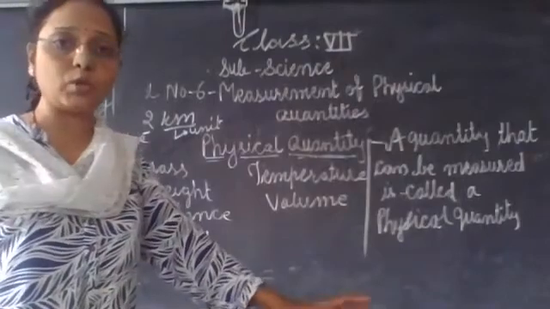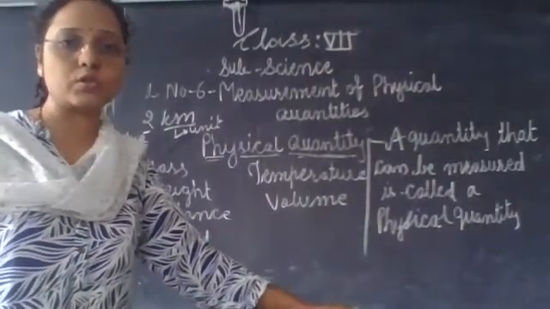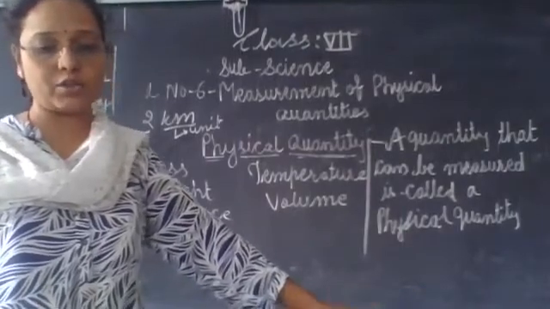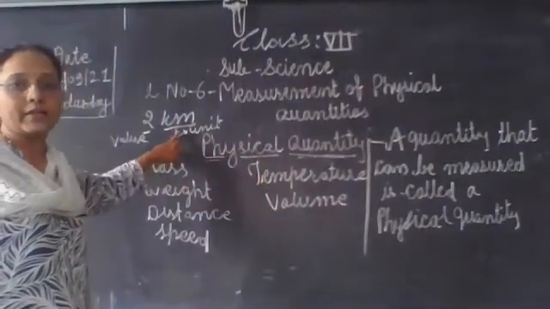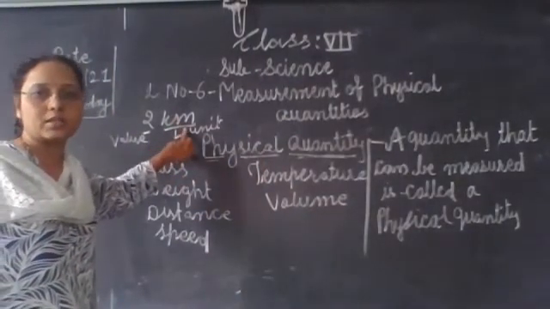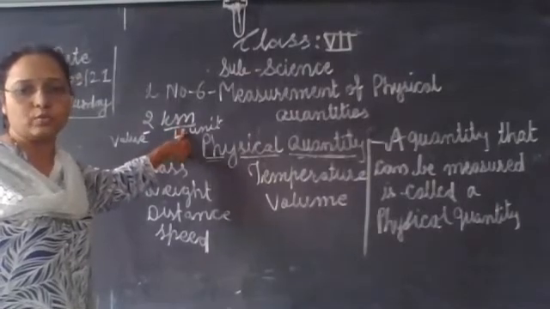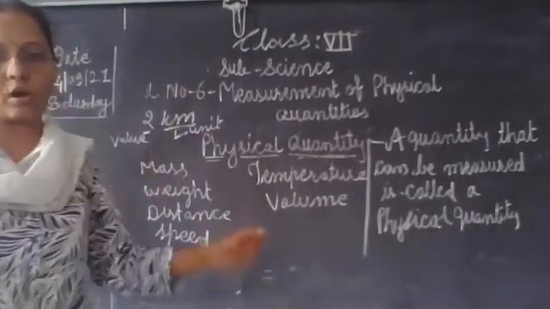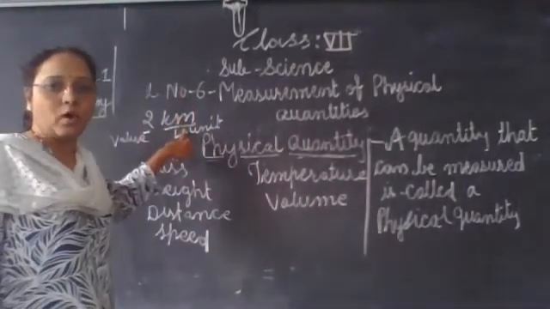In this example, 2 is value and kilometer is the unit used to express the magnitude of the distance. So that is a physical quantity.